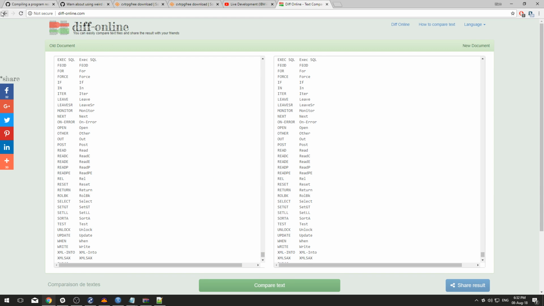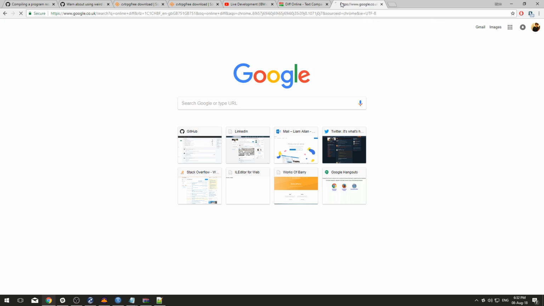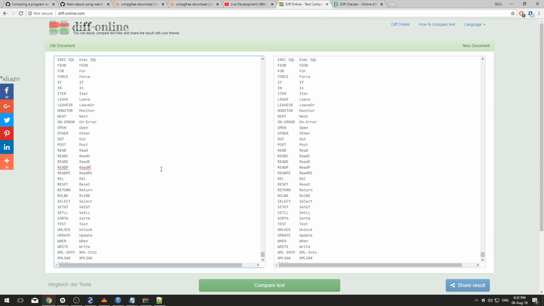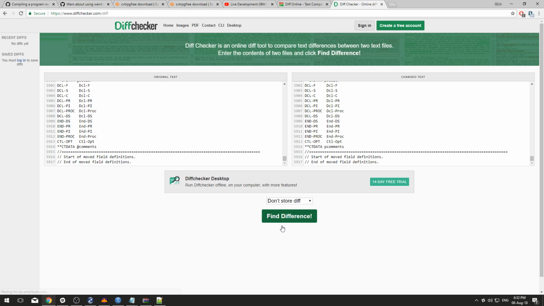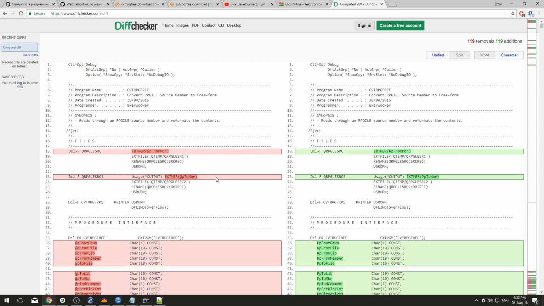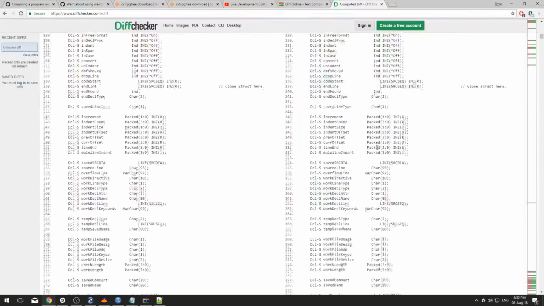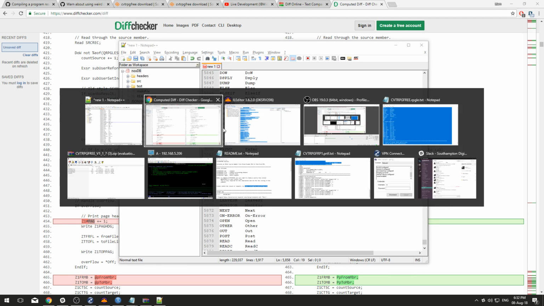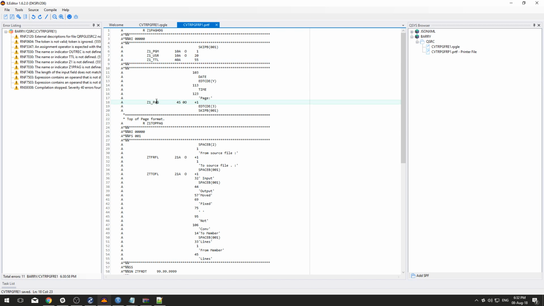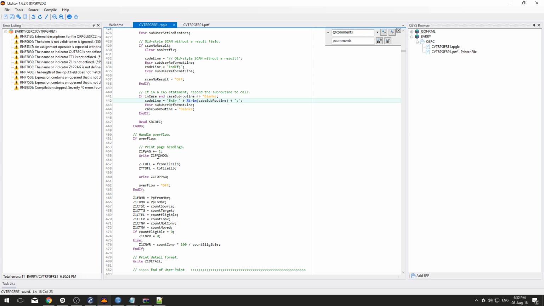I think we broke it. Online diff. Diff checker. Okay, let's try this one. Boom. That's looking good. So we're on line 455. There it is, PAG. We got a PAG, right? In the print file? Yeah, there it is. So we just need to change Z1 underscore PAG like that. Cool.